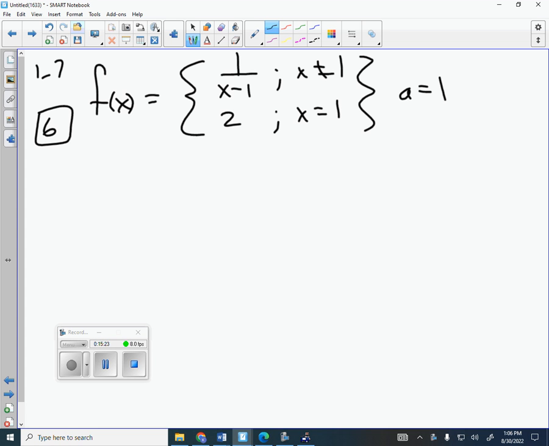Okay, you guys can handle problems 1 through 7 right now. Problems 8 and 9 and 10 and 11, that's something we'll look at tomorrow. I'd like to look at problem 6 with you right now if you turn to that. It says f of x is equal to 1 over x minus 1 for x not equal to 1. And then it says that f of x is equal to 2 when x is equal to 1. And you're supposed to identify which of the 3 criteria the continuity fails to meet for a equals 1. Here's what I want you to do. See if you can start by just sketching the graph. Sketch the graph. Go.